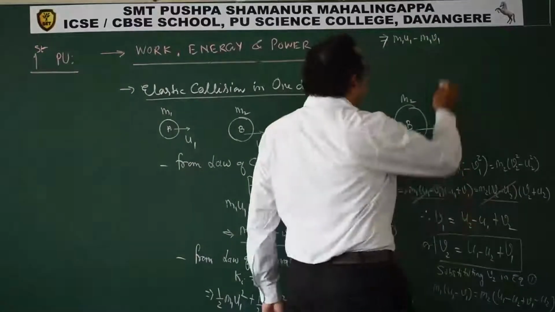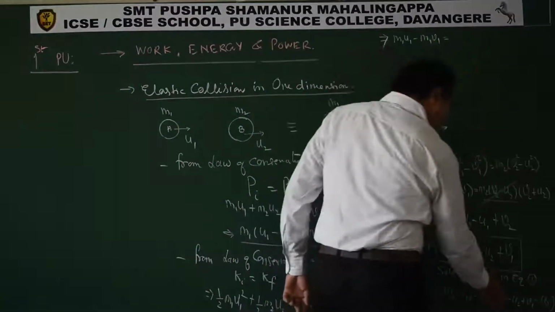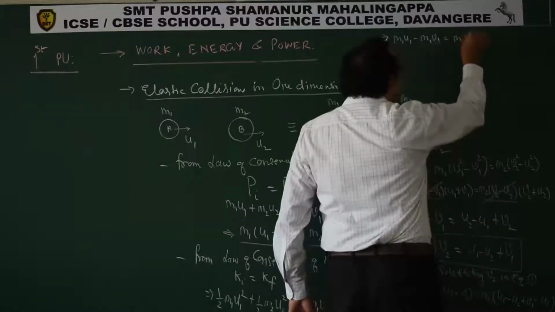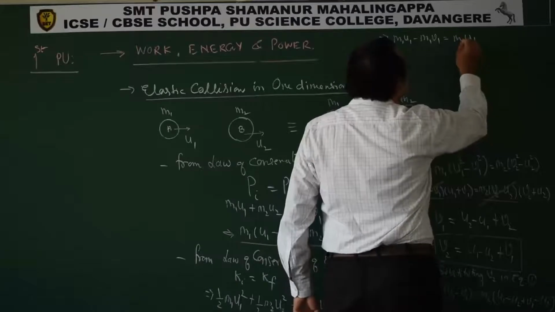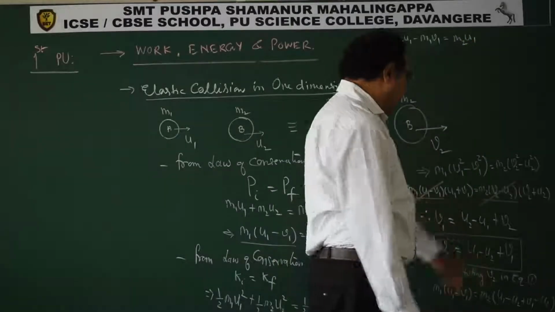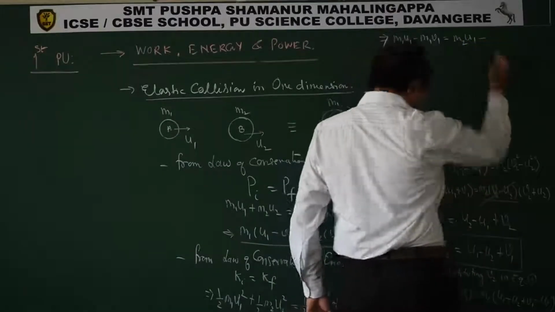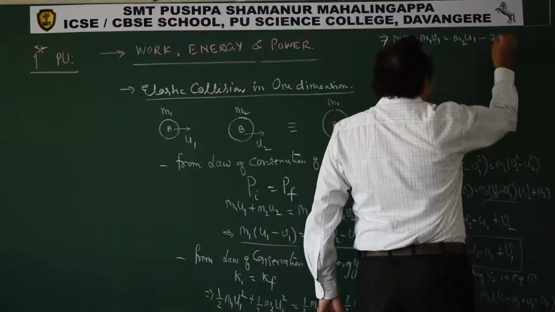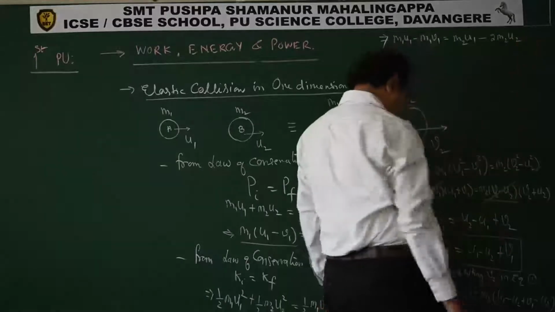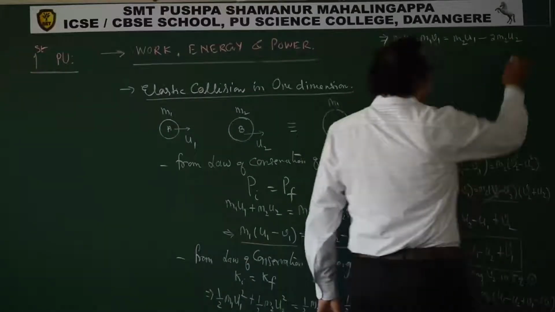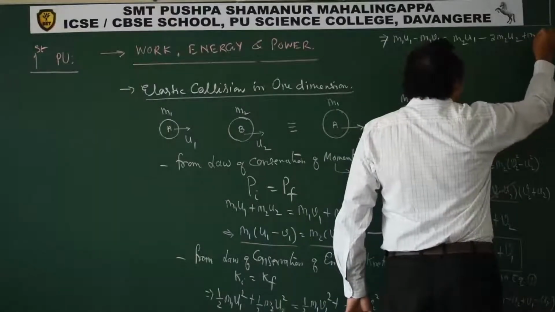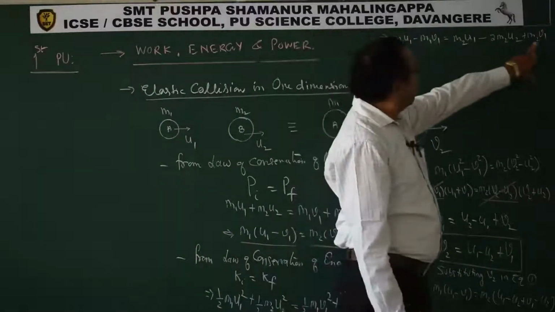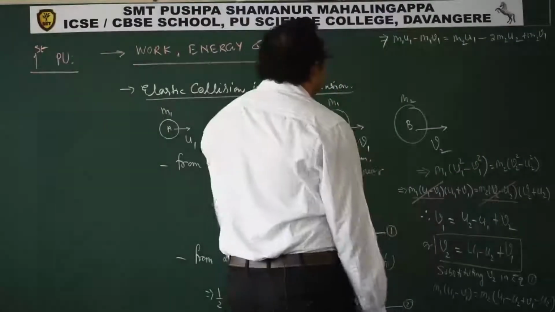Okay, open up the bracket. This is equal to, you have u1 here, so m2 u1, and minus u2 u2, so minus 2 times m2 u2, plus m2 v1. This is what we have. Here also I have v1, here also I have v1.